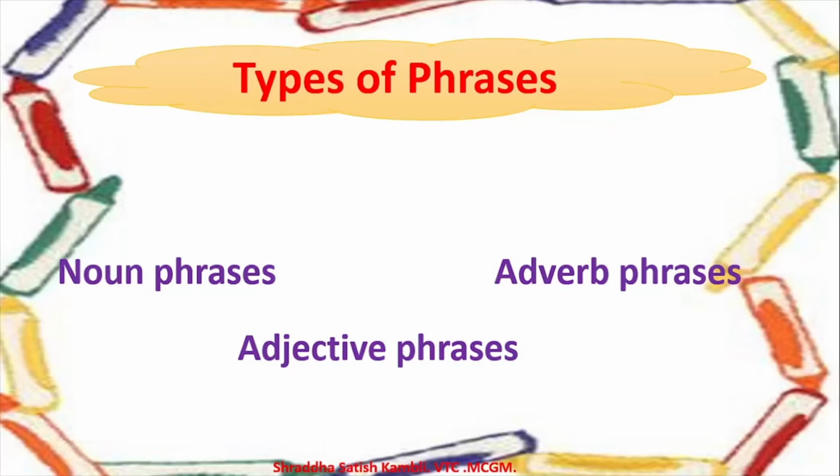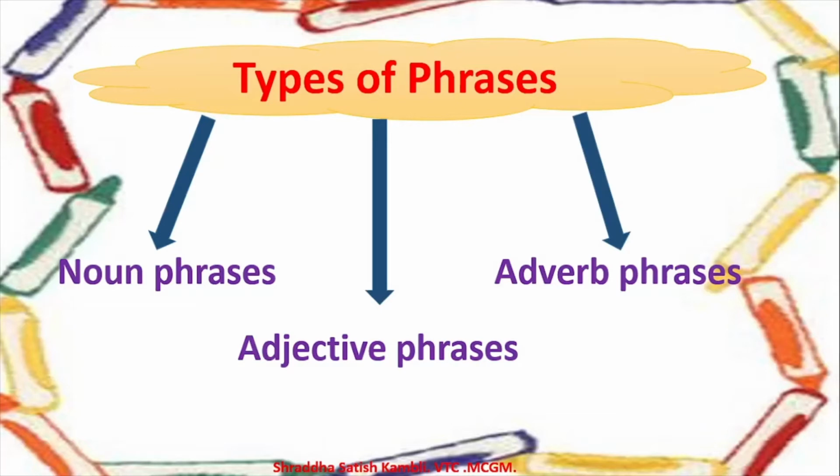So there are three types of phrases. Let us take a look at them now. One is noun phrase, the other one is adjective phrase, and we have adverb phrases. Now in detail we are going to learn and solve examples and questions based on noun phrases.